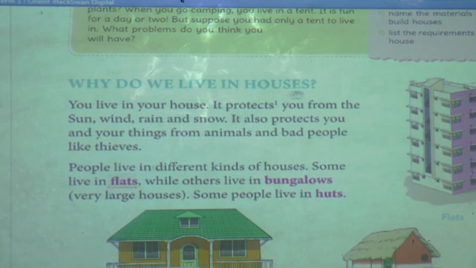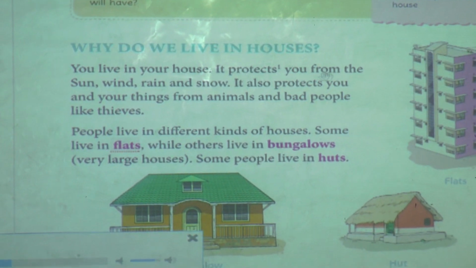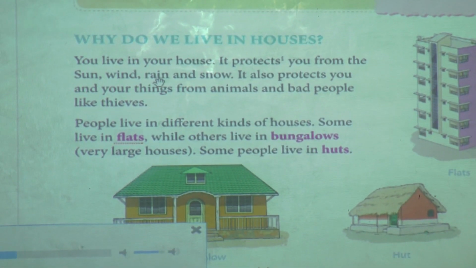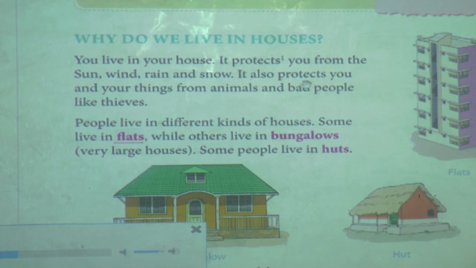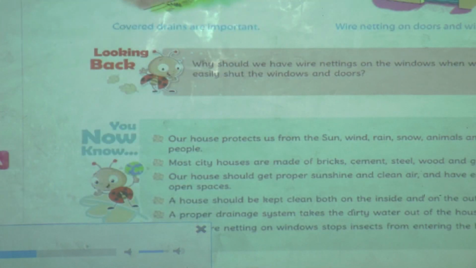Why do we live in houses? You live in your house. It protects you from the sun, wind, rain and snow. It also protects you and your things from animals and bad people like thieves. People live in different kinds of houses. Some live in flats, while others live in bungalows, very large houses. Some people live in huts.